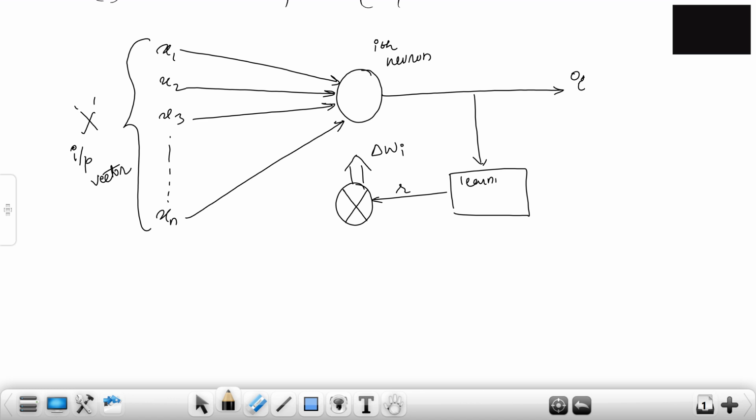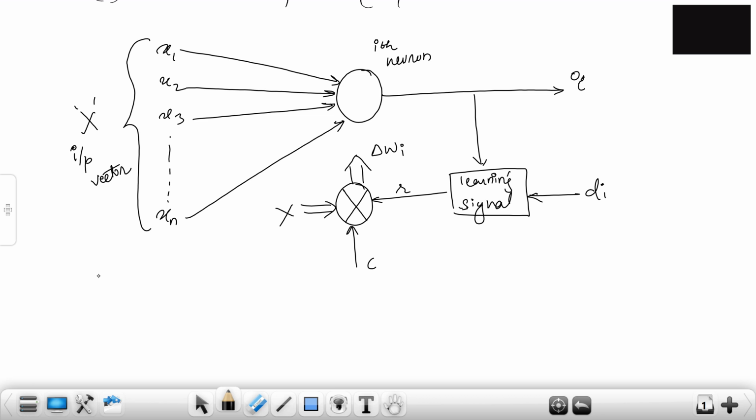This learning signal is a combination of a few things, and we'll see what those are. And this is x, of course. And then you have di. In the case of unsupervised learning, you won't have di. You only have r. Now I'll mention what these things are.